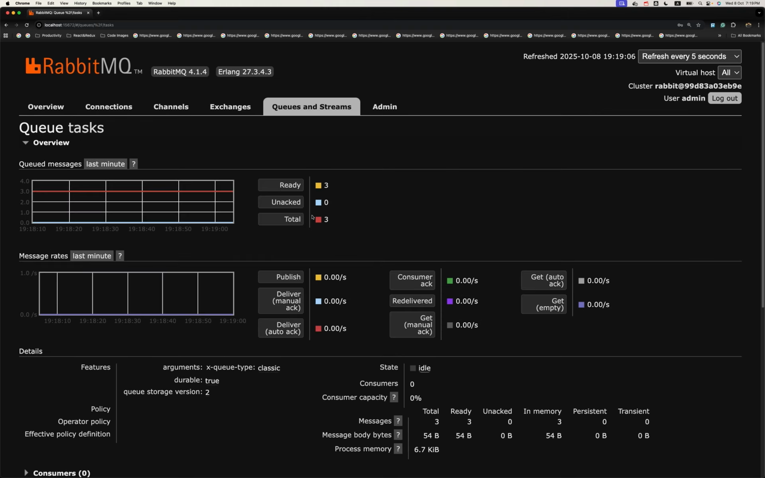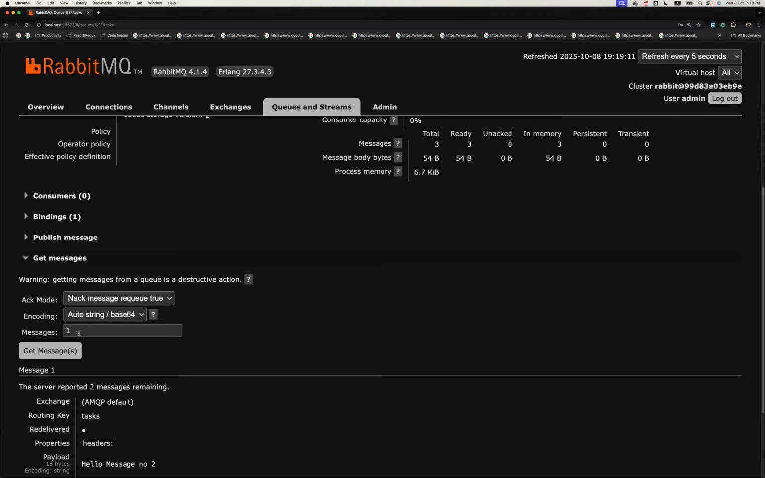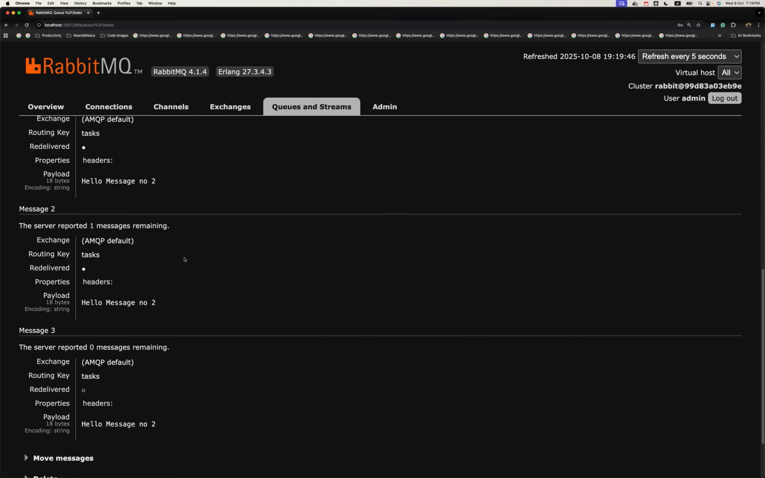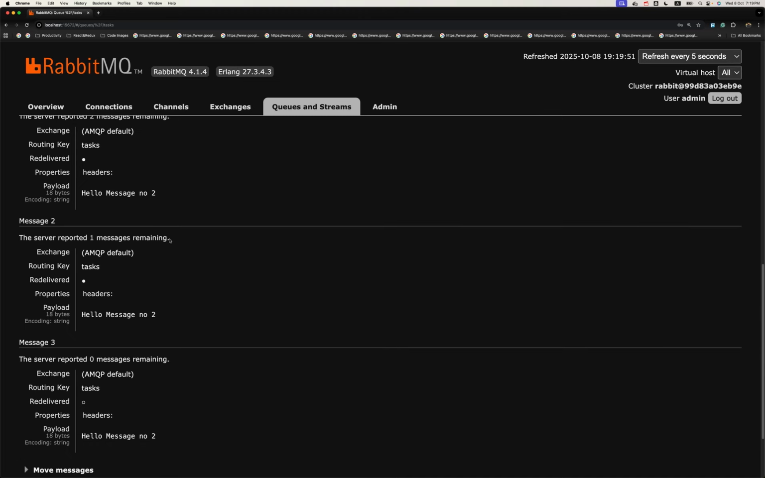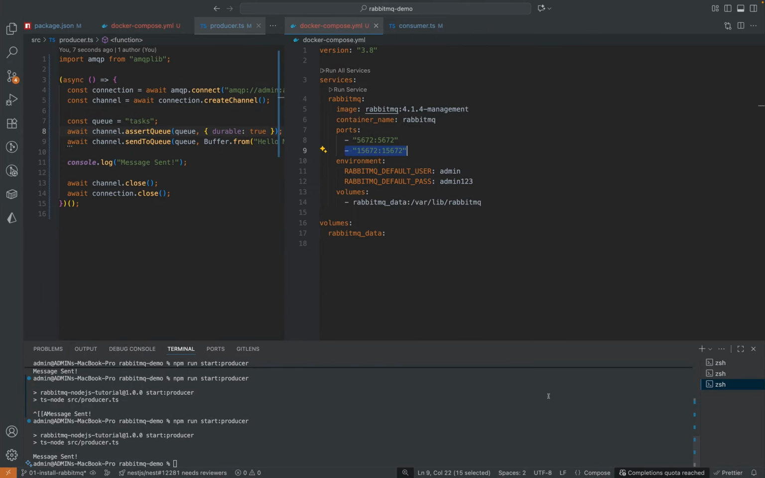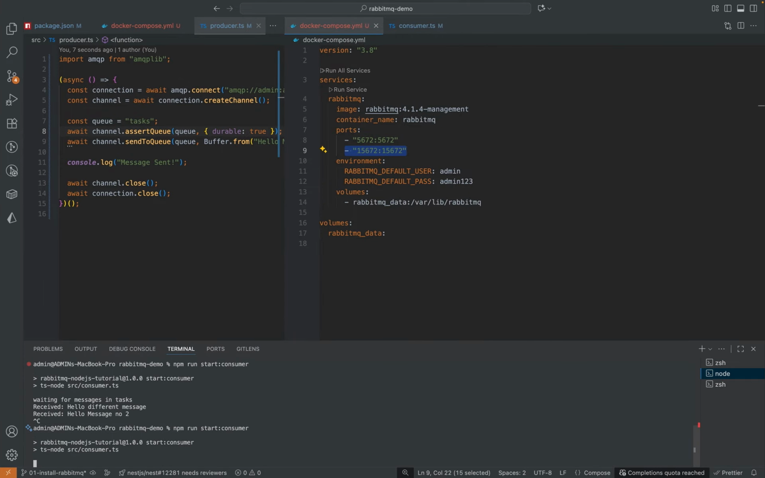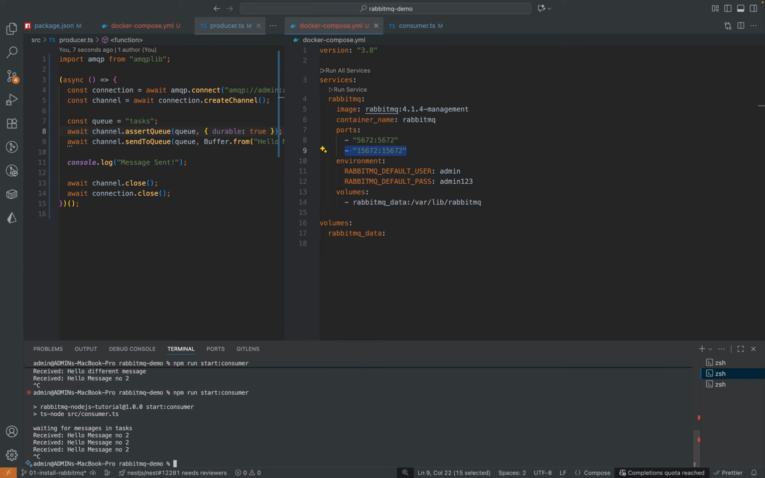If you see how many messages you have, you can also look up the messages. How many messages do you want? Let's say I want to get 3 messages. If you don't have any messages, it will display that you don't have any message, right? Let's say I start the consumer. My consumer will consume all of the messages, right? Message number 1, 2, 3, so 3 messages.